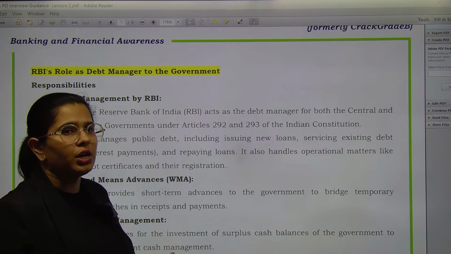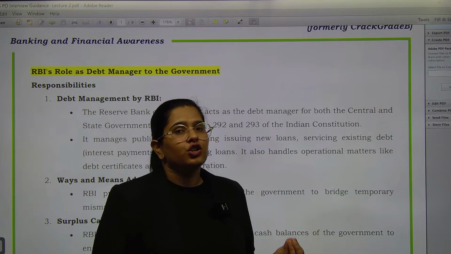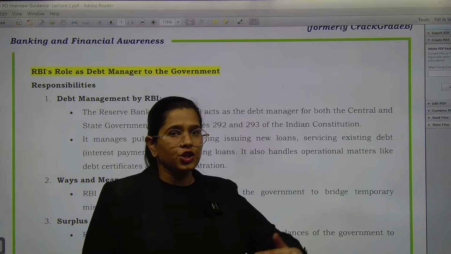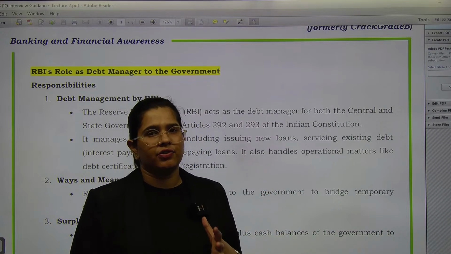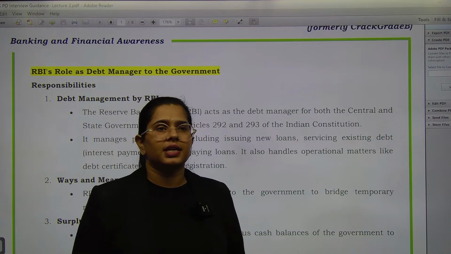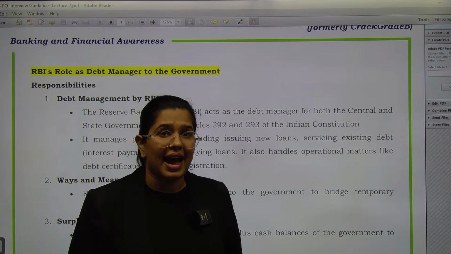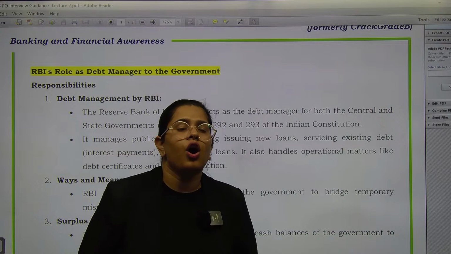Any other operational matter that comes along is also handled by the RBI. So you have to understand that when we say RBI issues government securities, it does it on behalf of central government, and not just for the central government, the same kind of function is being performed for the state governments as well. So this is the point that you need to remember in the role of RBI.